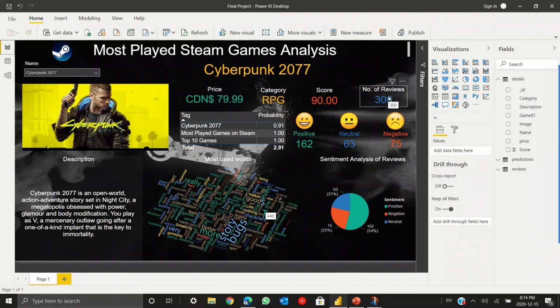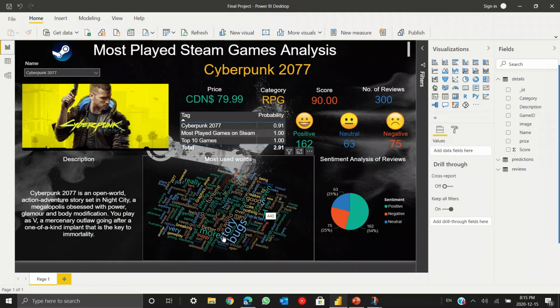The number of reviews for this particular game is 300. We can see that 162 are positive reviews, 63 are neutral, and 75 are negative reviews. For the words, we have used a word cloud.